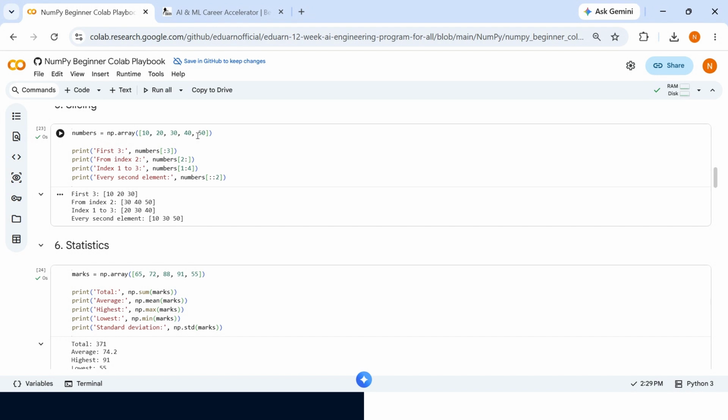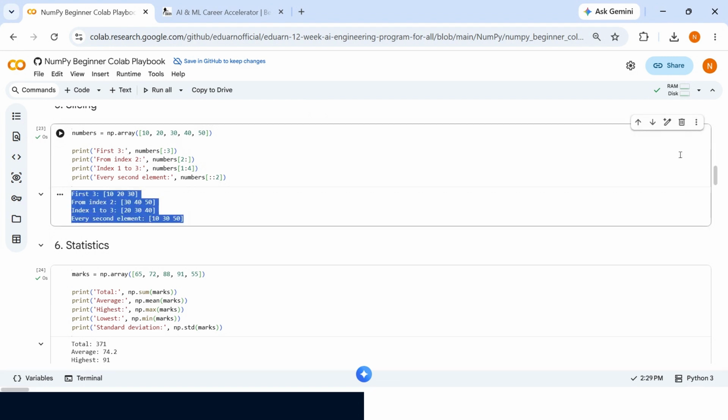In the array 10, 20, 30, 40 and 50, we slice starting from 2, and with a step of 2, every second element will be printed: 10, 30, 50. In between, some numbers are not there, and this is the output for the above one.